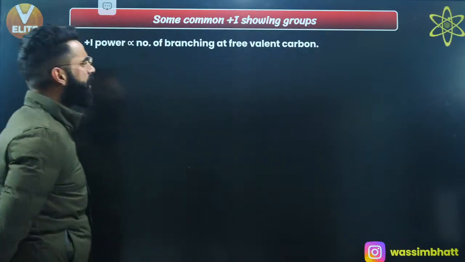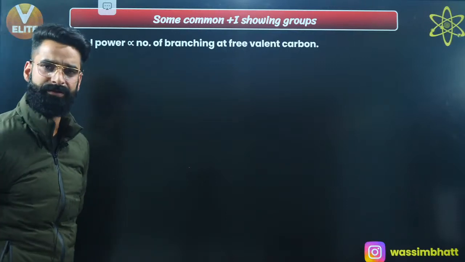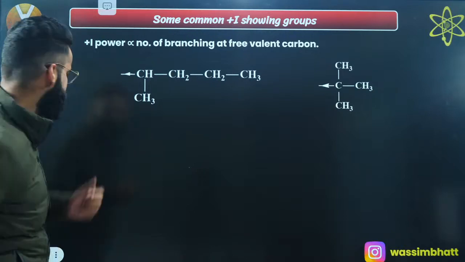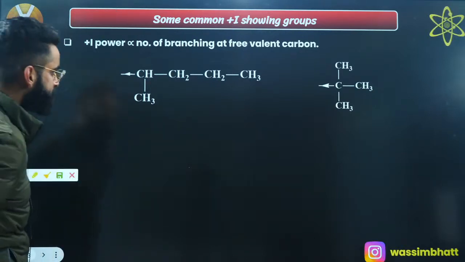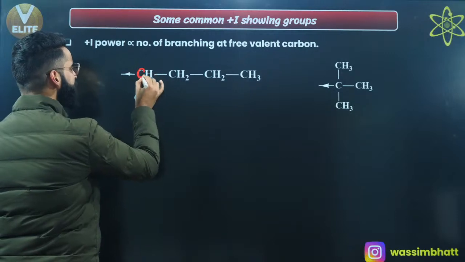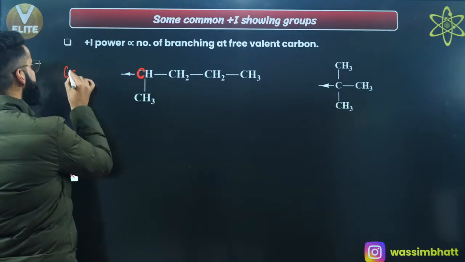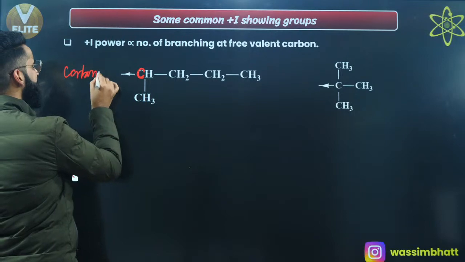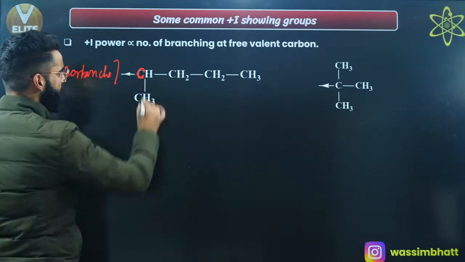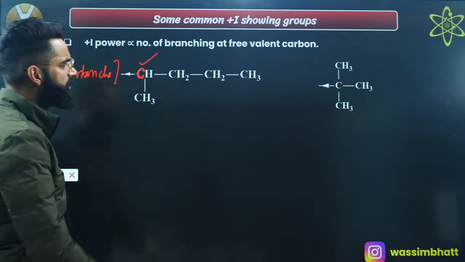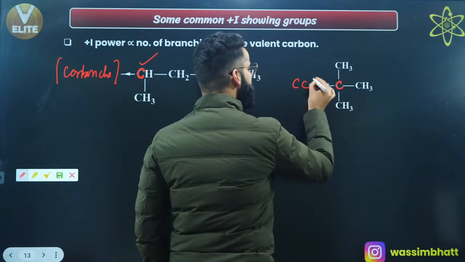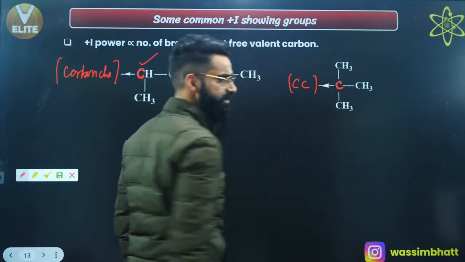First of all, let's talk about what this free valent carbon is all about. See guys, if I talk about this carbon in particular, I'm assuming this carbon is attached with the carbon chain. This is the carbon chain over here, correct? This carbon is attached with the carbon chain, so I'll be calling this carbon the free valent carbon, right? Similarly, for example, this carbon is attached with the carbon chain over here, so I'll be calling this carbon the free valent carbon, right?